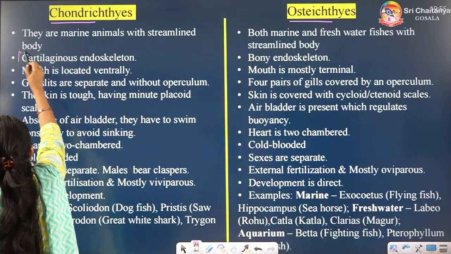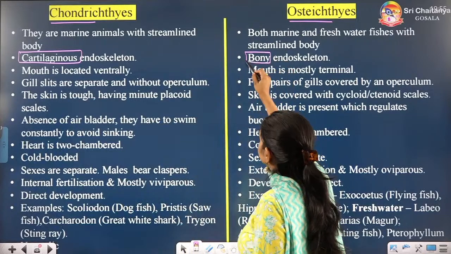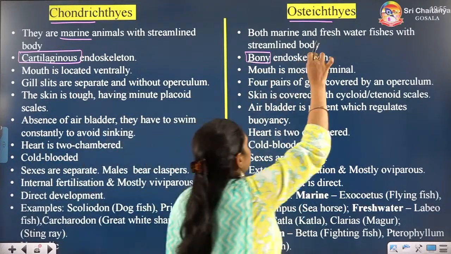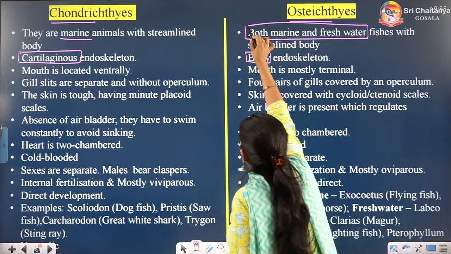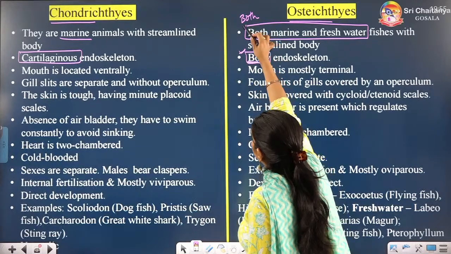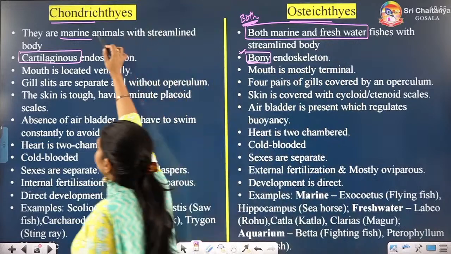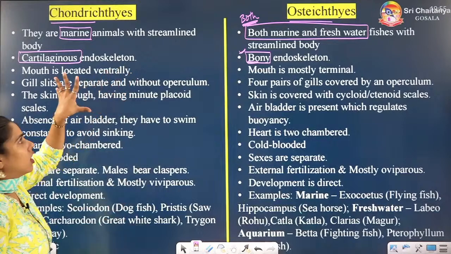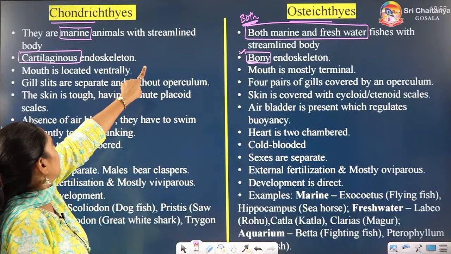Alright, so here it is written cartilaginous endoskeleton and bony endoskeleton. Chondrichthyes are marine, but Osteichthyes will be found in marine as well as fresh water, both. Bony fishes will be found in both types of water, marine and fresh water, but Chondrichthyes will be found in marine water only. They both have a streamlined body.